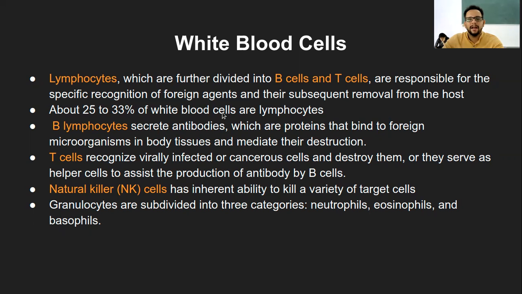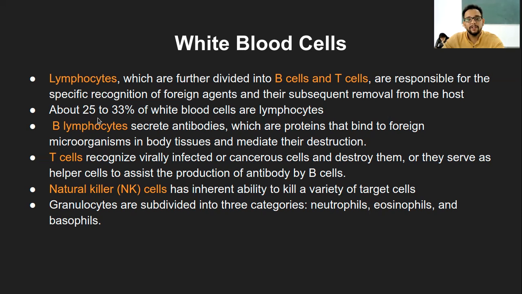That is the second largest population of the WBCs, the first one being the neutrophil. Remember, that is one of the important parameters, and it's not the total blood cells from the blood itself. It is only the population of the WBC, out of which 25 to 33% is lymphocyte.